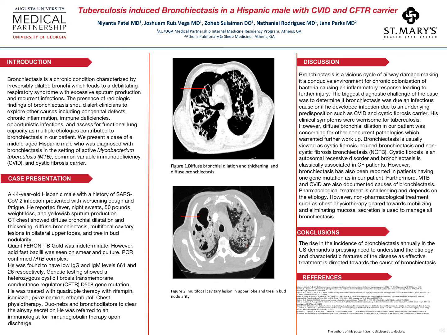Bronchiectasis is a vicious cycle of airway damage, making it a conducive environment for chronic colonization of bacteria, causing an inflammatory response leading to further injury. The biggest diagnostic challenge of the case was to determine if bronchiectasis was due to an infectious cause or if it developed infection due to an underlying predisposition such as his immunodeficiency and being a cystic fibrosis carrier. His clinical symptoms were worrisome for tuberculosis. However, diffuse bronchial dilation in our patient was concerning for other concurrent pathologies which warranted further workup.